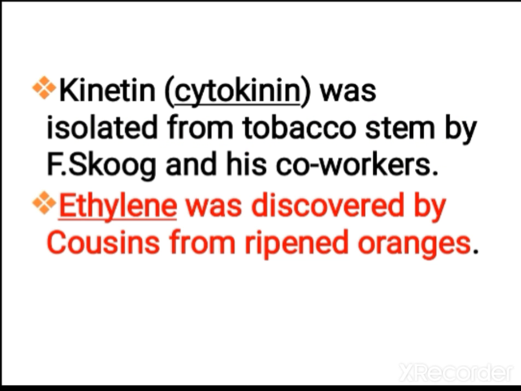Next is cytokinin, that is kinetin. It was first isolated from tobacco stem by Skoog and his workers. Then ethylene was discovered by Cousins. So these are the different scientists who contributed to the discovery of various hormones.